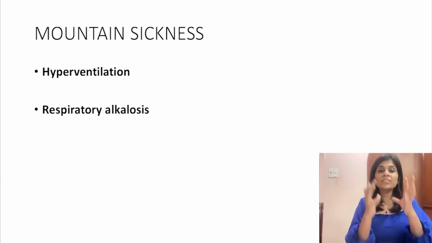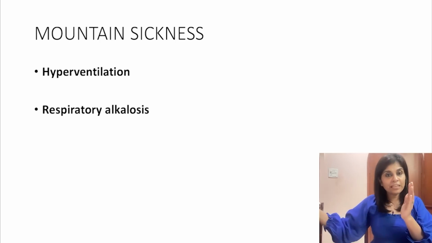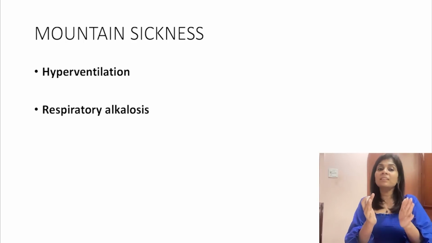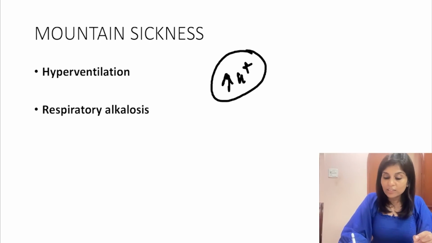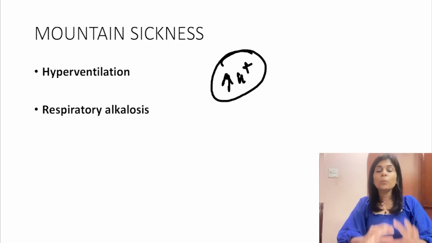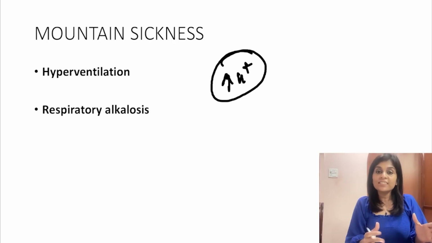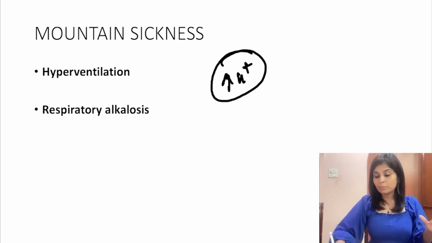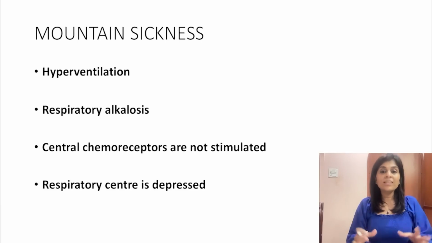But this respiratory alkalosis is dangerous. Reason is your central chemoreceptors, which are present in the medulla. We have peripheral chemoreceptors and central chemoreceptors. Central chemoreceptors, which are present in the medulla, respond only to an increase in hydrogen ion concentration in the CSF. So when a person hyperventilates, what happens to CSF hydrogen ion concentration? It decreases. So central chemoreceptors do not get stimulated. So respiratory center will be depressed. Now do you understand why climbing uphill quickly is dangerous?